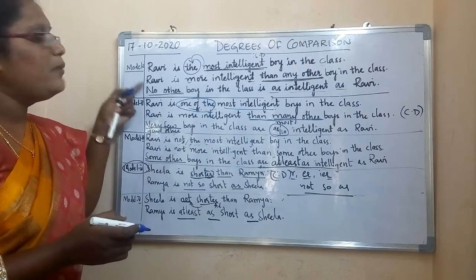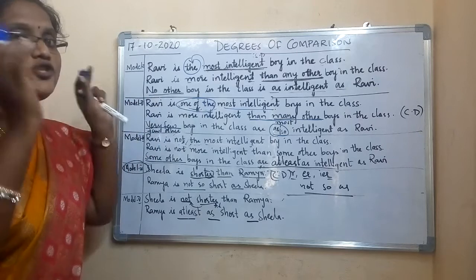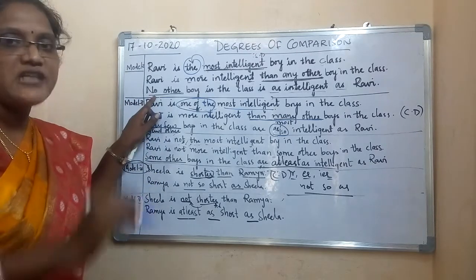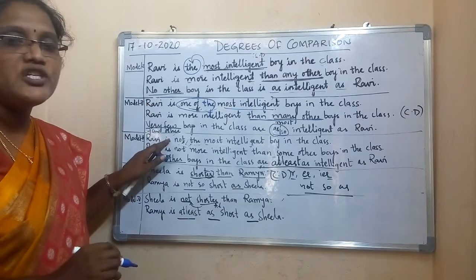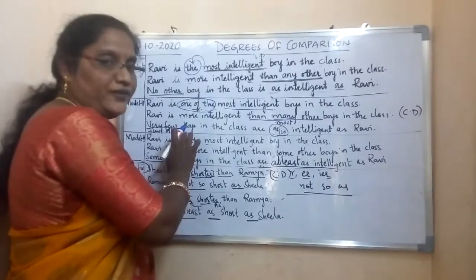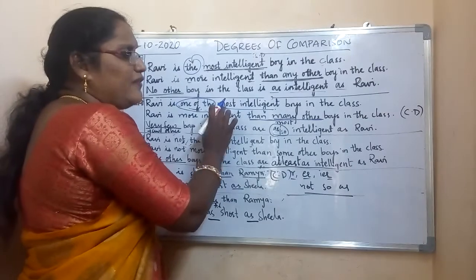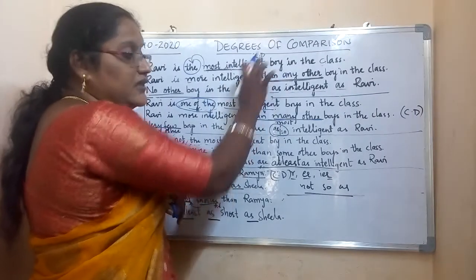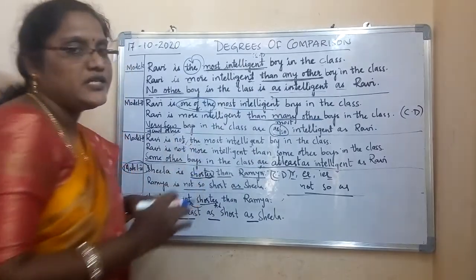Okay. In type 1, positive degree starts with "no other". Just you have to mug up. You have to remember this. In type 2, positive degree starts with "very few". Why? Because this you can remember, maybe this you will forget. When it is "one of the", comparative becomes "than many other". When it is "the plus adjective", "than any other", this you can remember. But whereas positive degrees you may forget.